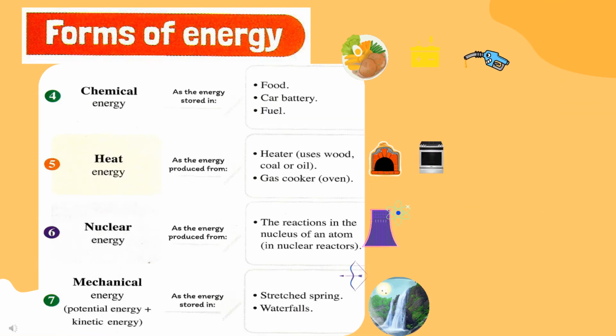Then we have chemical energy. Chemical energy is stored in food, car battery, and fuel. And then heat energy. Heat energy is produced from heater, gas cooker, or oven. Then nuclear energy. Nuclear energy is produced from the reaction in the nucleus of an atom. In the previous lesson, we talked about the nucleus of an atom. So nuclear energy is produced from the reaction in the nucleus of an atom.